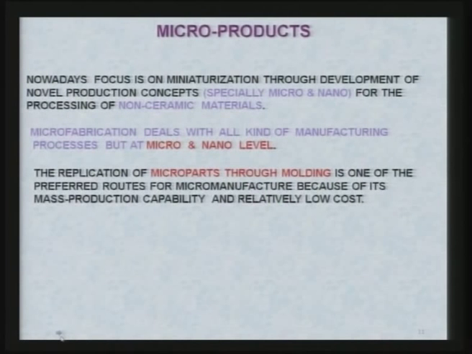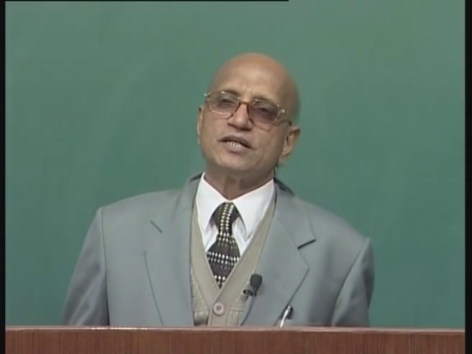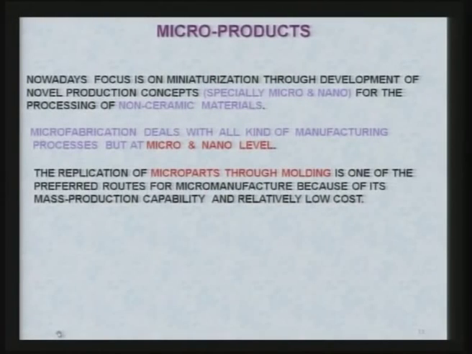The replication of micro parts through molding is one of the preferred routes for micro manufacturing because of its mass production capability and relatively low cost. Although I am not going to discuss micro parts production through molding, this is the unique concept which already prevails for macro parts. The same has to be used for micro parts if mass production is to be done. Mass production you cannot do economically and at a faster rate by material removal processes or even material deposition processes.